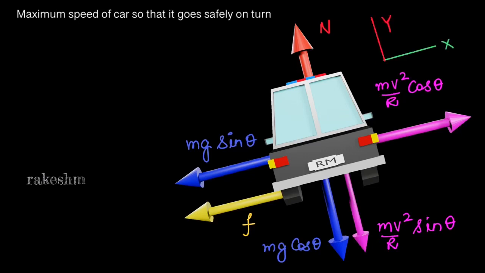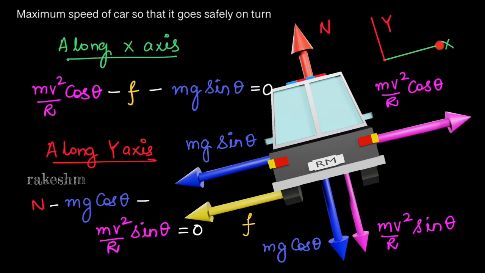We will consider this direction as the x-axis, and perpendicular to that we'll consider the y-axis. So along the x-axis, we can balance all the forces. This one force is mv square by r, the other is mg sin theta, and the other is f. So mv square by r cos theta minus f minus mg sin theta equals 0. Along the y direction, the forces are normal, mg cos theta and mv square by r sin theta. So we can write N minus mg cos theta minus mv square by r sin theta equals 0.